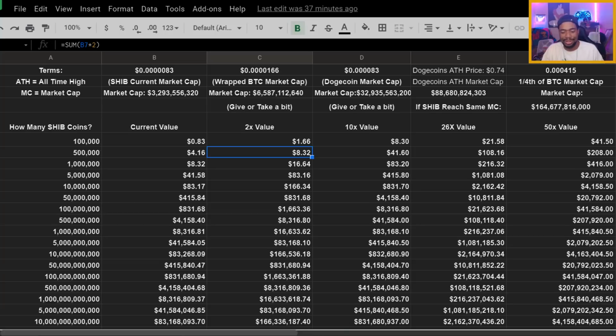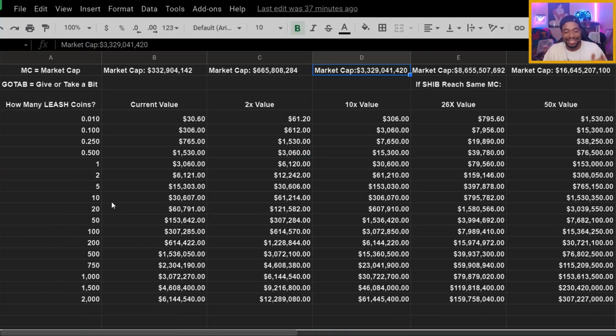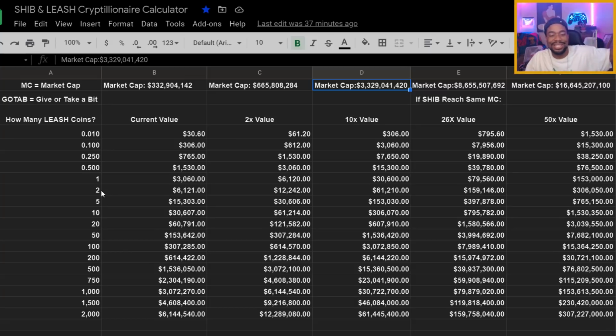Other than that, let me know what you all think about this. I'm telling y'all, these prices are crazy. Look at LEASH. This is crazy. Just a few days ago, one LEASH token was, I think, like $1,800 or $2,000. We actually watched it a few hours ago go from $2,000 all the way up to $4,500, just in a few hours.